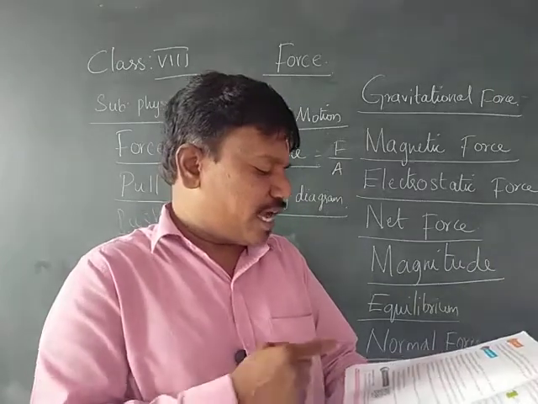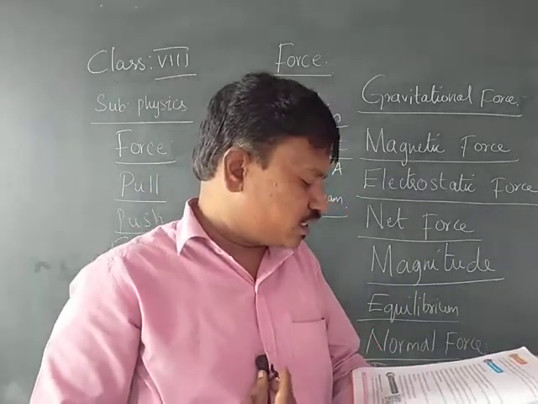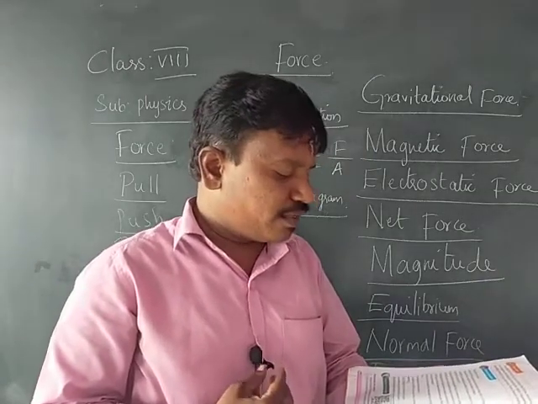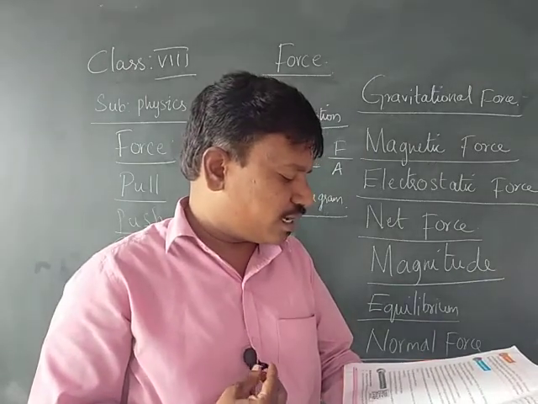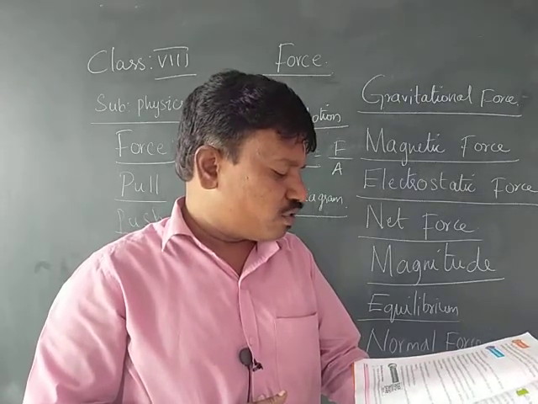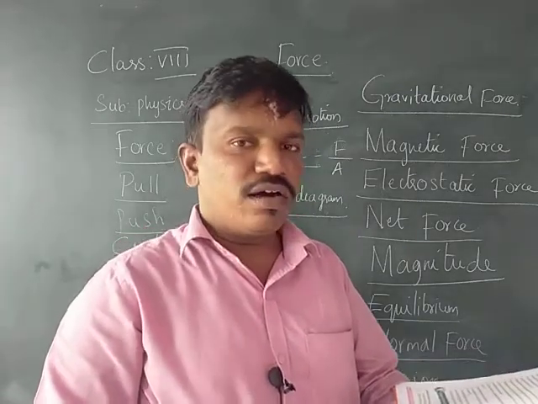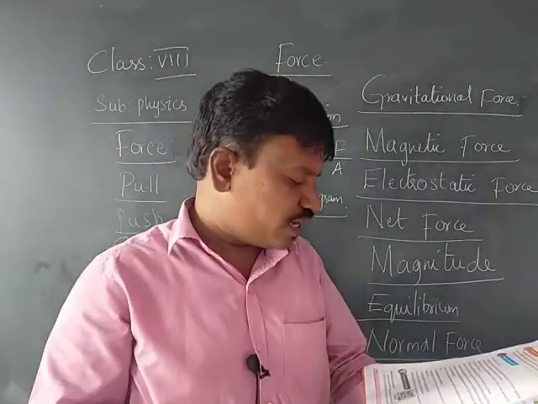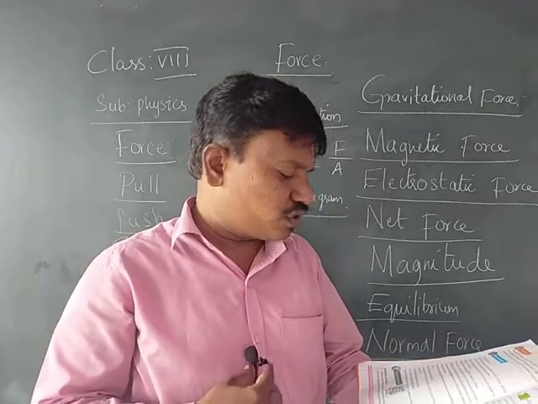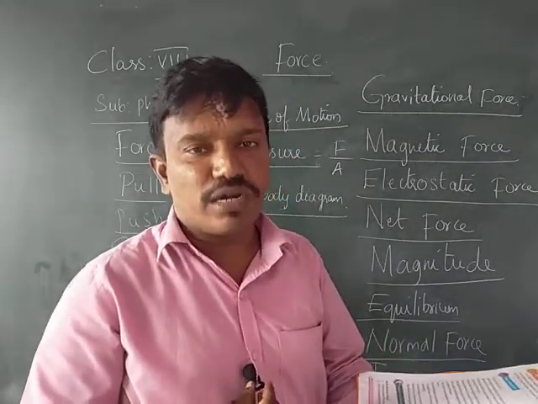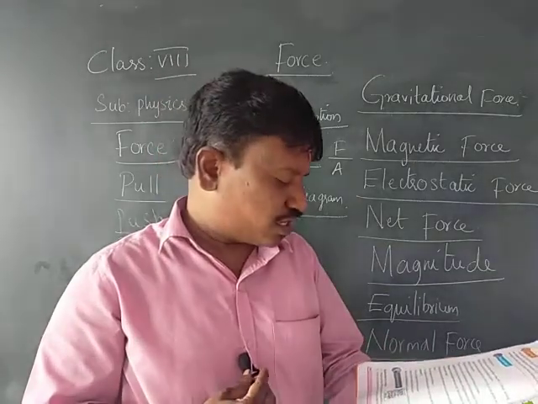Next, he has given the properties of magnets. The magnetic force attracts a magnetic material such as iron, but it either attracts or repels any other magnet. The force exerted by a charged body on another charged body is called the electrostatic force of attraction. Next, force has a magnitude as well as a direction, which means force is a vector quantity.